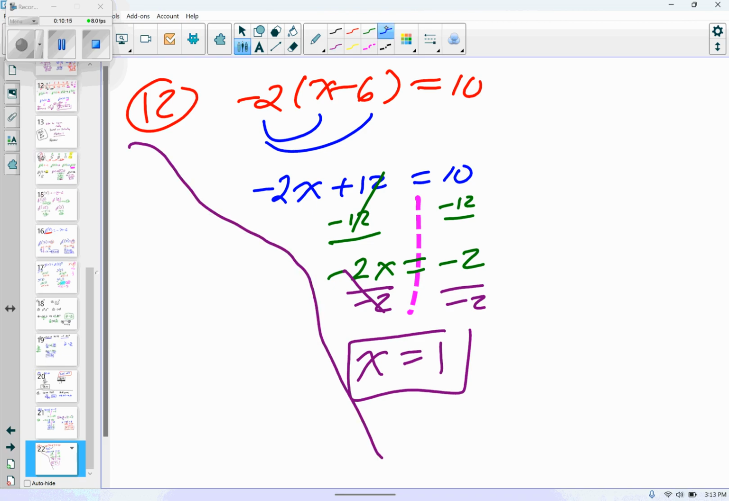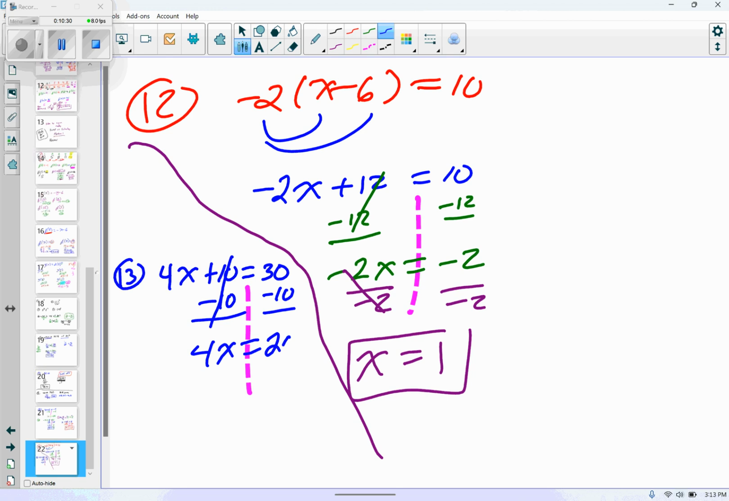This might be an error, but I'm going to try it. Number 13. 4x plus 10 equals 30. All right. Subtract 10, subtract 10. Those are gone. 4x equals 20. Divide by 4, divide by 4. Those cancel. 20 over 4 reduces to 5.